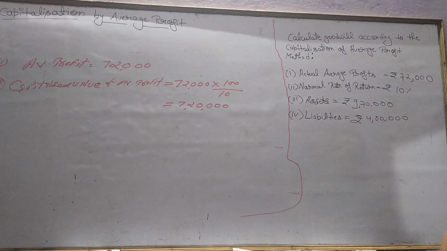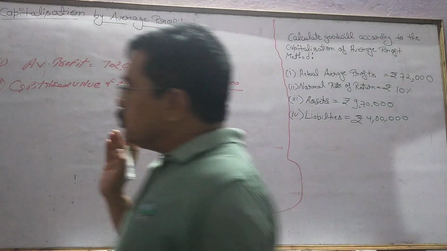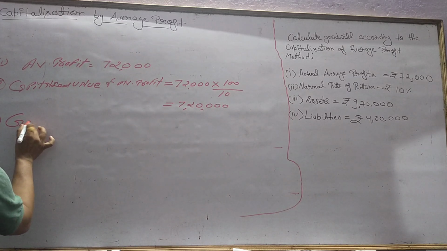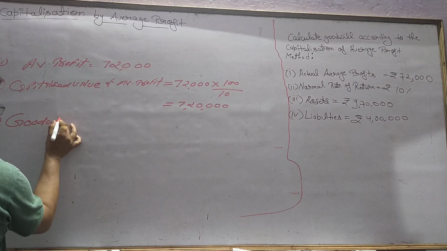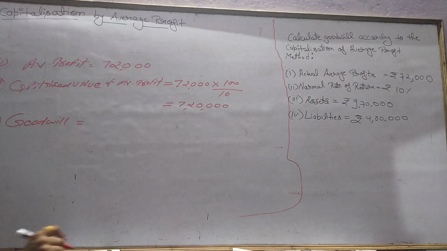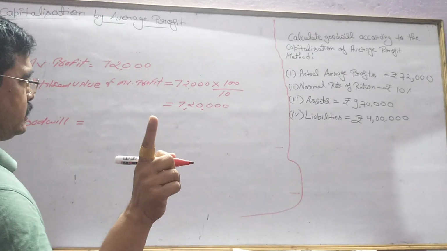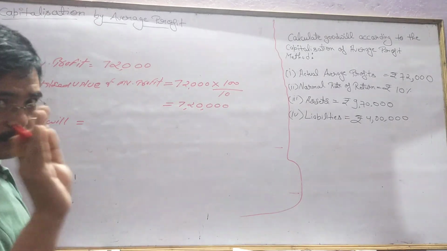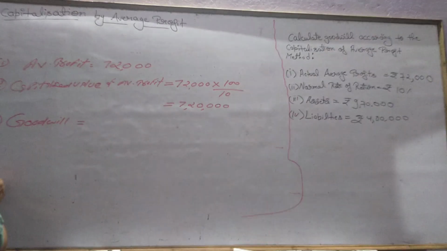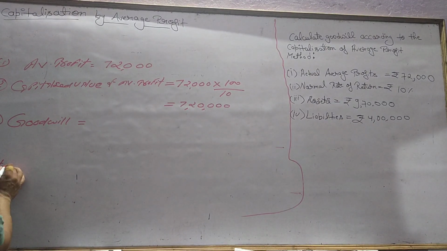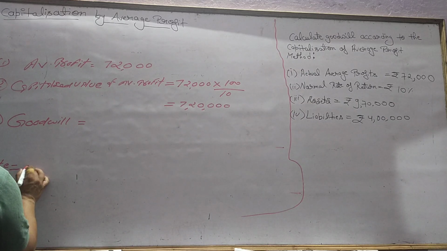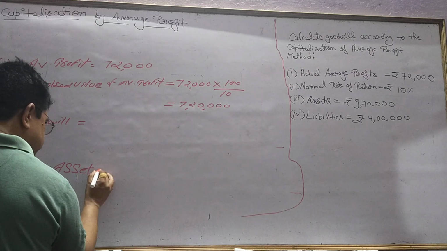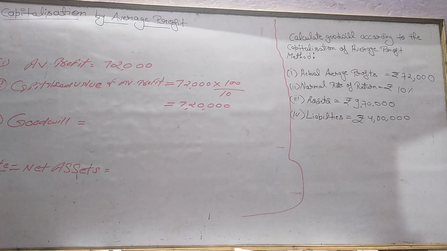7,20,000 rupees. Now we have to use the third formula, that was for goodwill. Goodwill is equal to capitalized value of average profit minus net asset. That was the question now. In the note I told you, if you have to find out net asset, in that case you will use the formula: net assets is equal to what we will write.